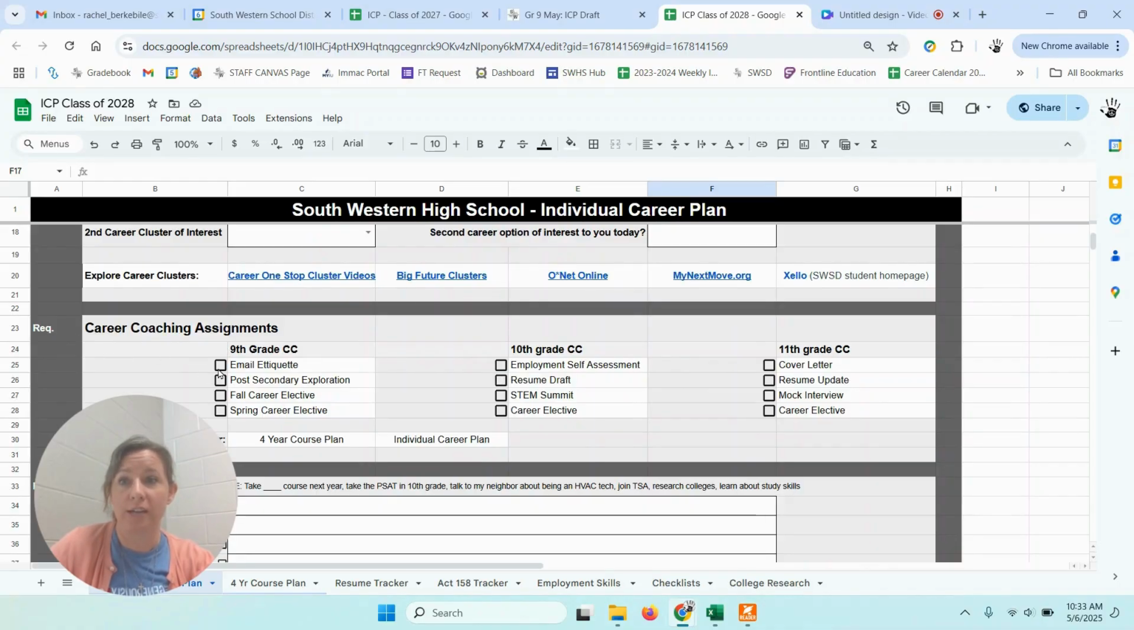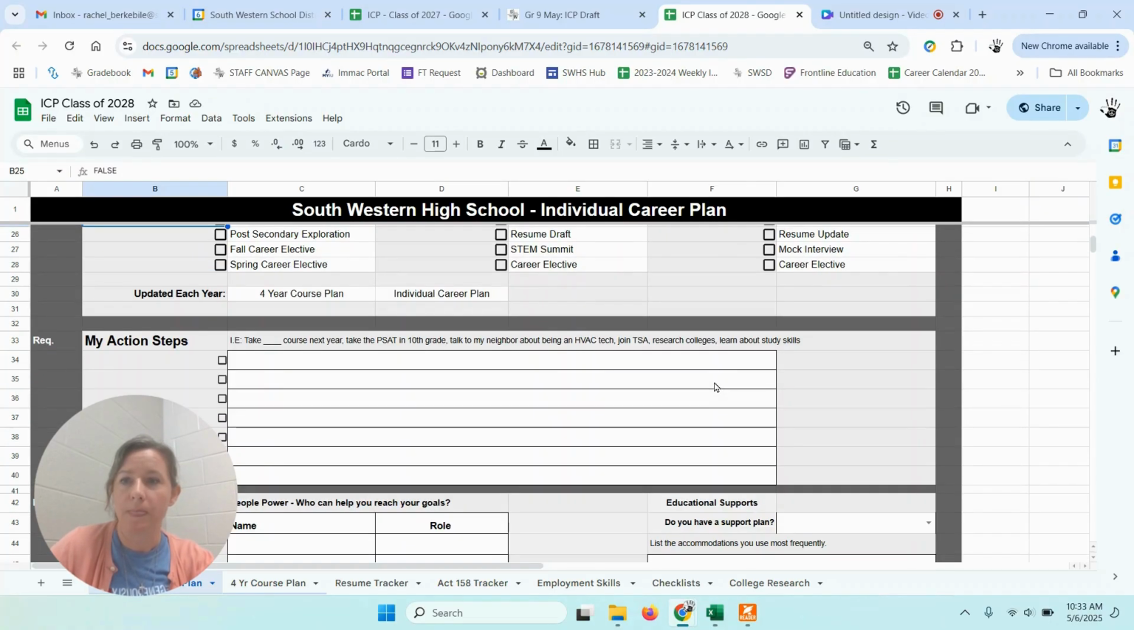The next required section is pretty easy. It's just a double check. Did I do my other assignments this year? As I'm submitting assignments and they're being marked as complete, I can mark them off in here. It also gives you a little preview of things that are coming up in 10th grade and 11th grade. If you're a 10th grader now, you can see what you're looking forward to in 11th.